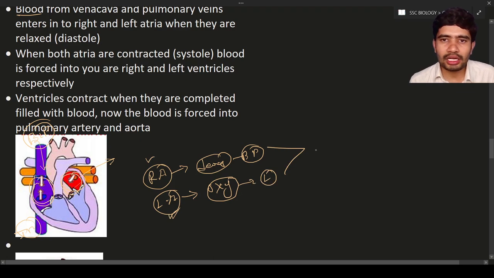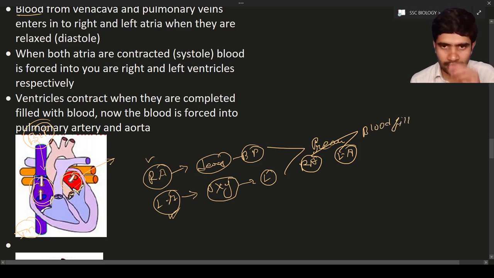When the right atrium and the left atrium are both relaxed, what will happen? Blood is going to fill. When the right atrium and left atrium are in relaxed condition, they are going to fill with blood. Now what will happen when they are filled?